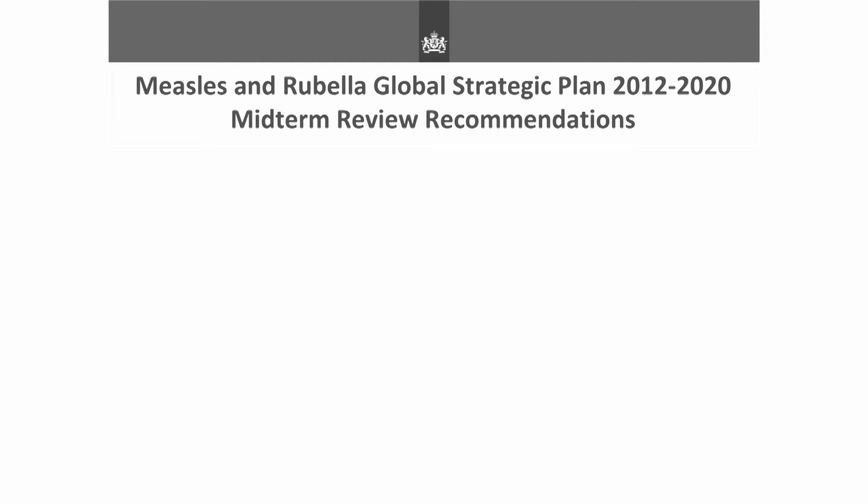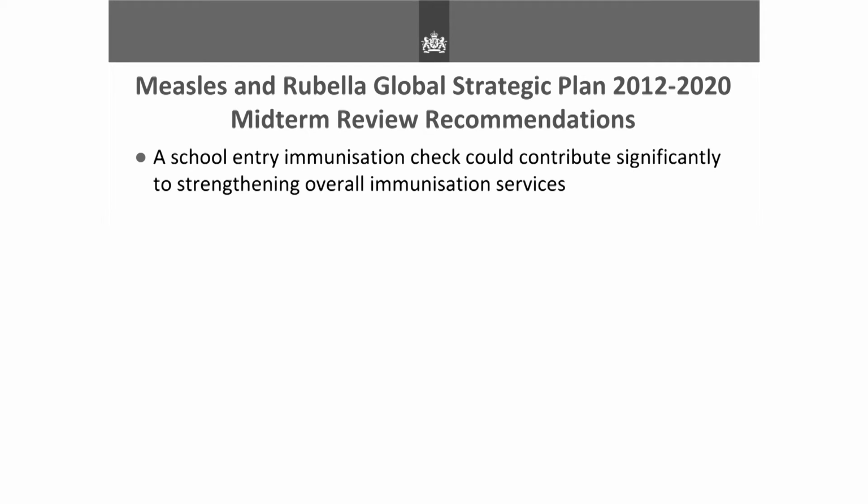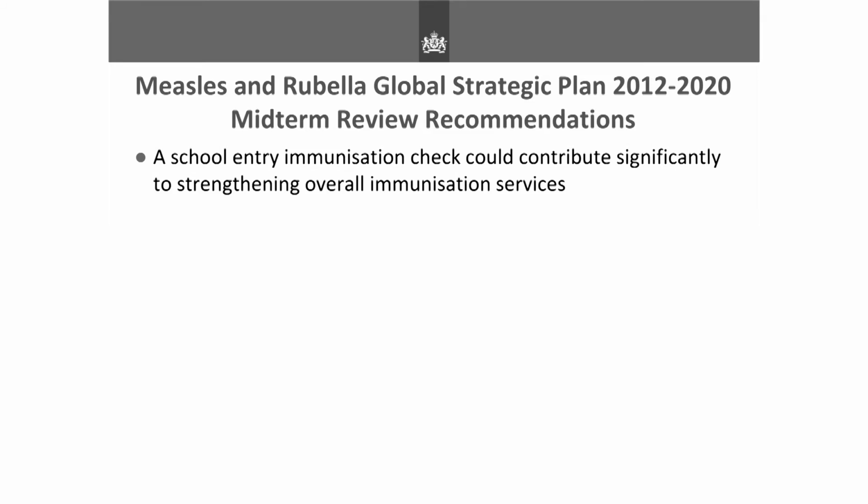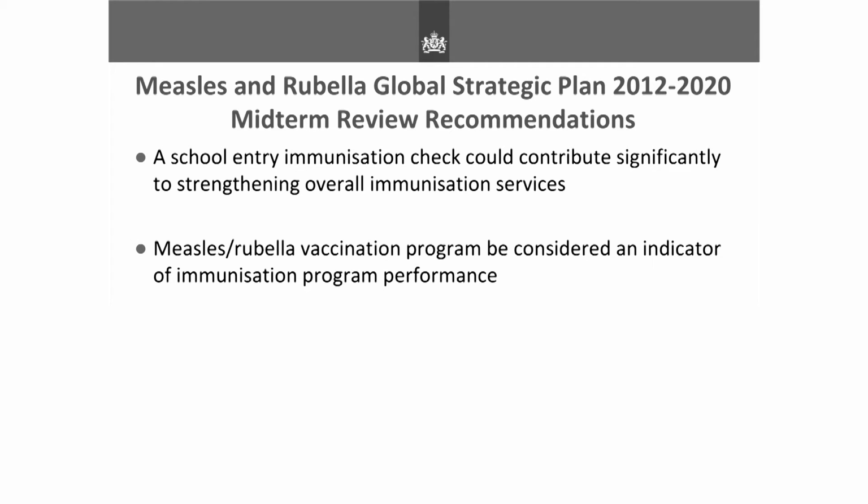So I mentioned the midterm review that was conducted recently, and they made some recommendations based on this. What they recommended is that it might be better to actually check at school entry, which again is a little bit optimistic if you assume that every child goes to school, but it could contribute greatly to strengthening overall immunization services. They also recommend that measles and rubella vaccination programs should be considered as an indicator of immunization program performance.